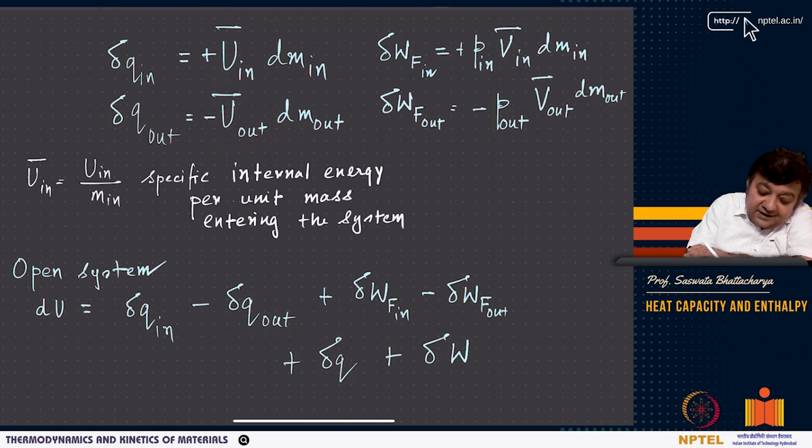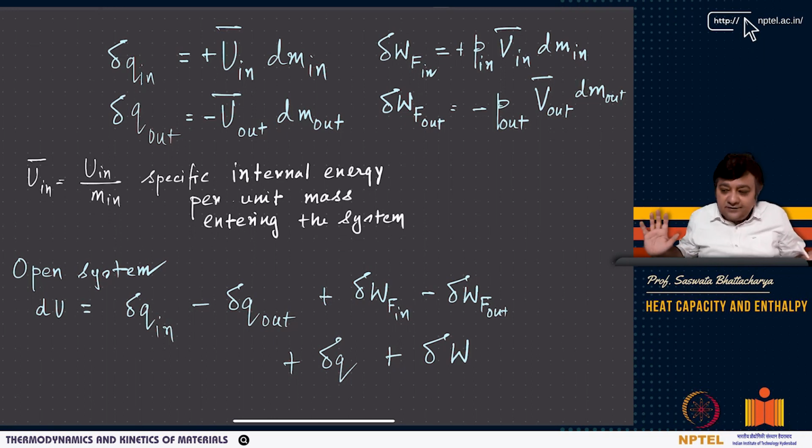And then you have delta Q, which is plus U in dm in, and minus U out dm out, and you also have delta Wf in, the flow work input, which is P in V bar in dm in, and the flow work output, minus P out V bar out dm out. The sign convention followed is the same as the closed system convention, that heat input is positive.